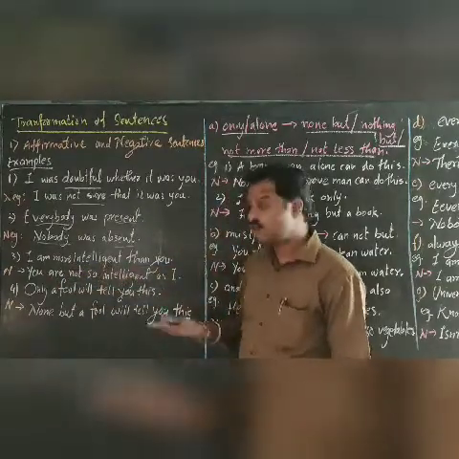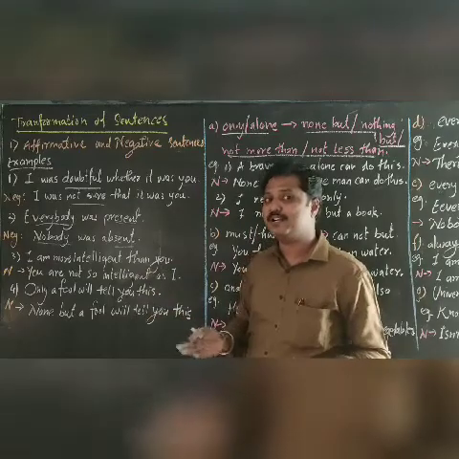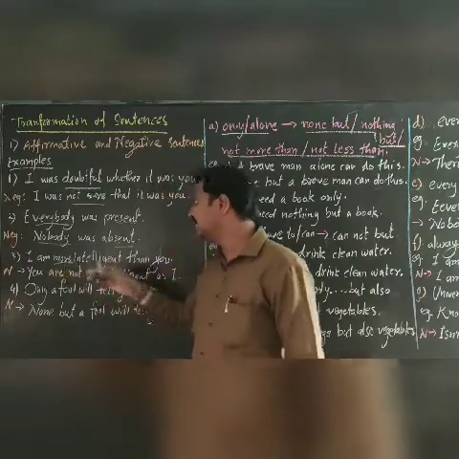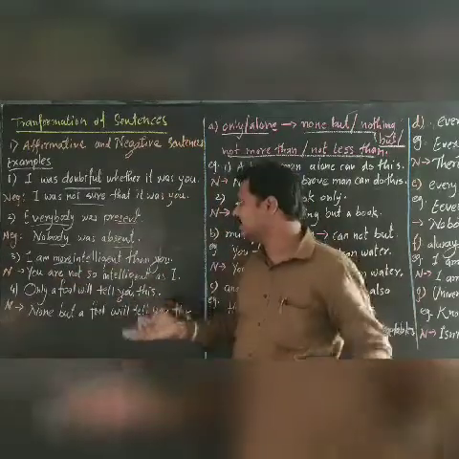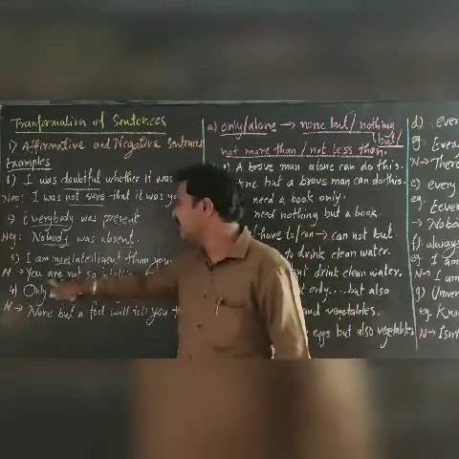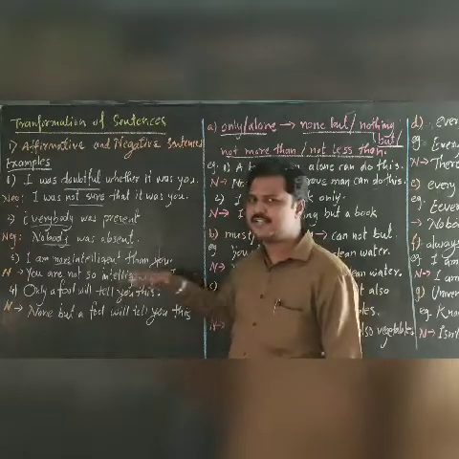Next thing, I am more intelligent than you. That means what? It is a degree of comparison. More is used here, so it is the comparative degree. Then we have to make it "You are not so intelligent as I." So "so as" or "as as" goes in between.